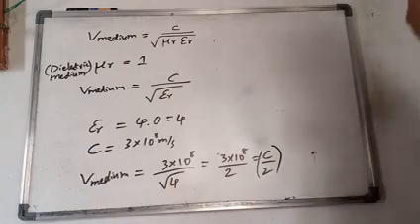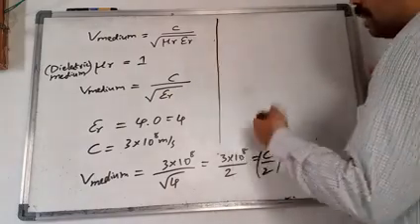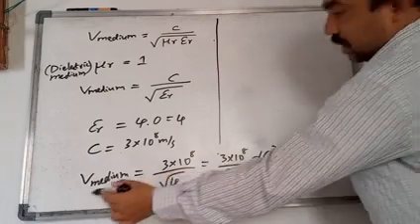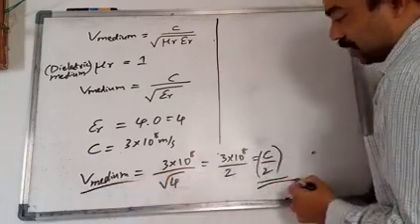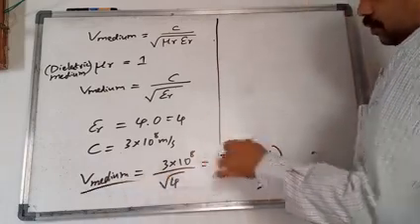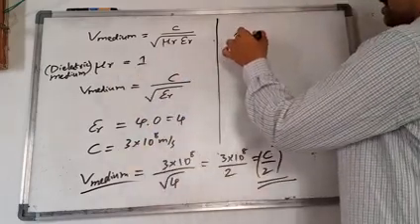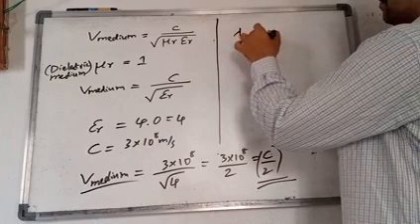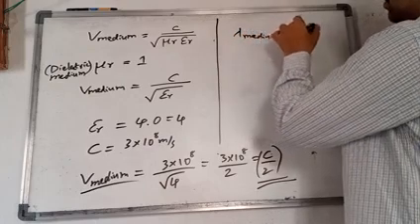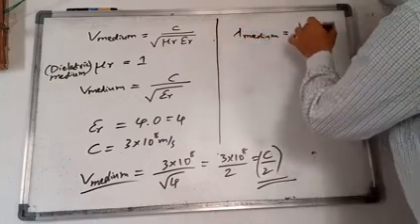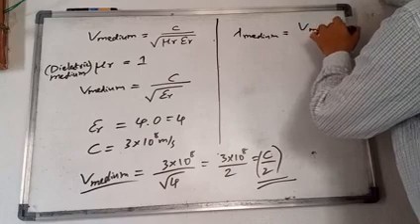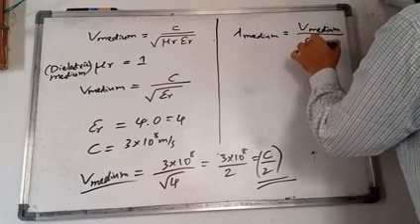Now he is asking what is the lambda. How much will lambda decrease? If the velocity in the medium is decreased to half of the velocity of light in vacuum, then what is the lambda value he is asking? So lambda in a medium is equal to velocity in a medium by frequency in a medium.